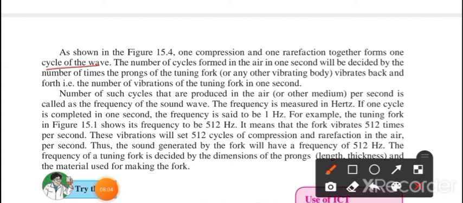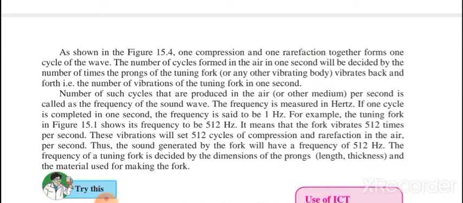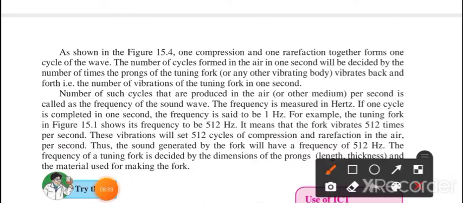The number of cycles formed in air in 1 second will be decided by the number of times the prongs of the tuning fork vibrate back and forth. Obviously, we have seen the back and forth motion, this way and that way. We can count the number of cycles with respect to time, every second, and that is the number of vibrations of the tuning fork in 1 second.